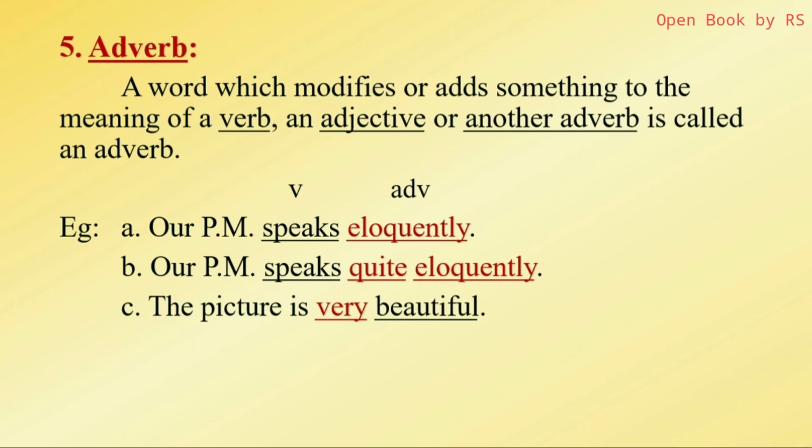Next, the picture is very beautiful. So beautiful is an adjective, you know. And how beautiful is the picture? Very beautiful. So very is an adverb. In this way, an adverb modifies a verb, an adjective, or another adverb.